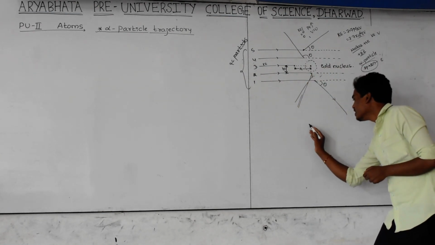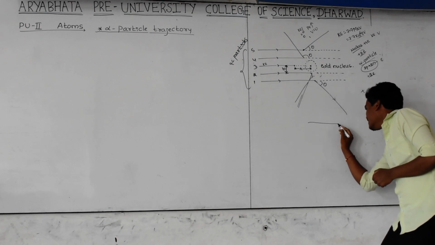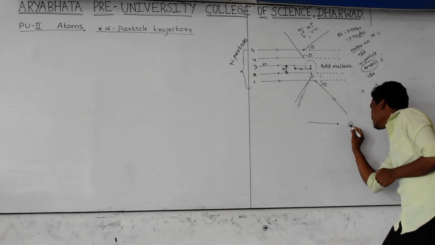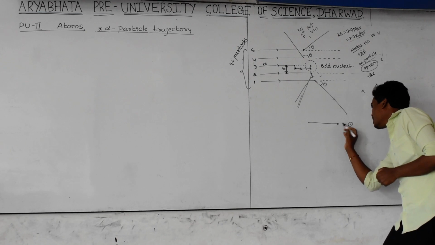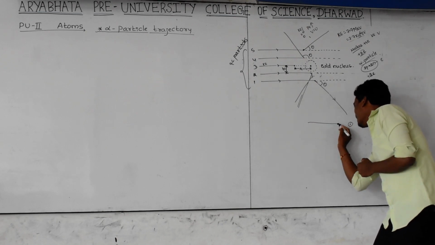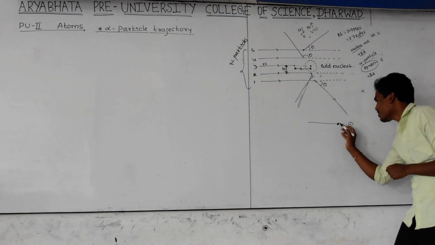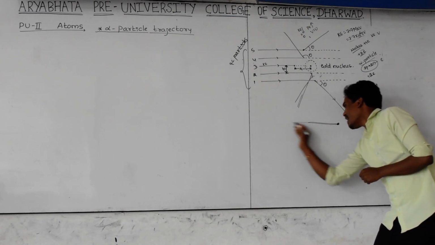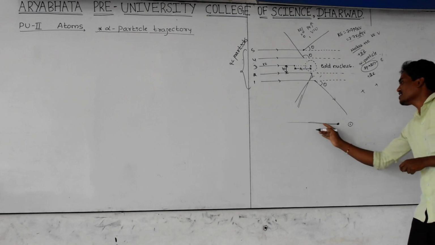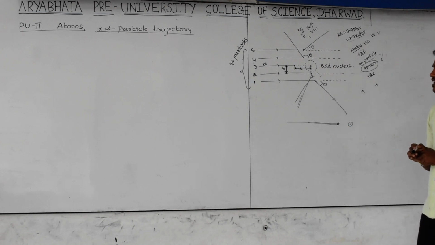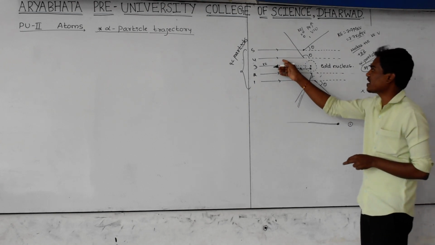As you know very well, it is moving like this. Whenever it reaches this point, the gold nucleus repels the alpha particle back. At this point the alpha particle experiences maximum electrostatic force of repulsion, and again it bounces back in the same direction. What is the angle between these two? That is 180 degrees. Next, the fourth particle.